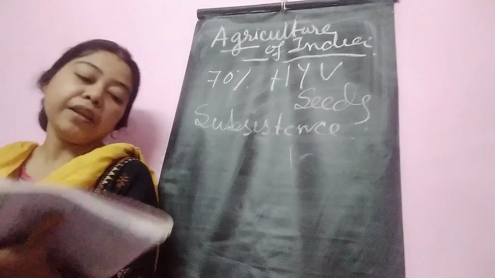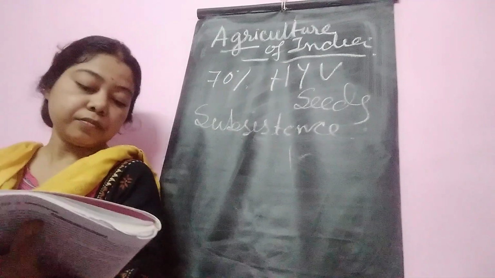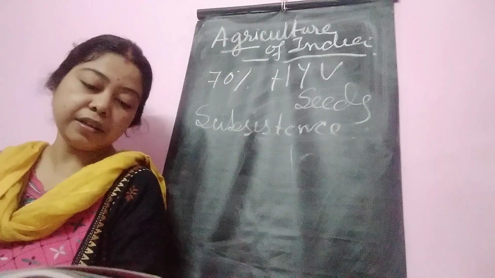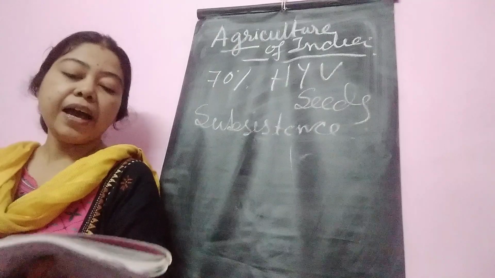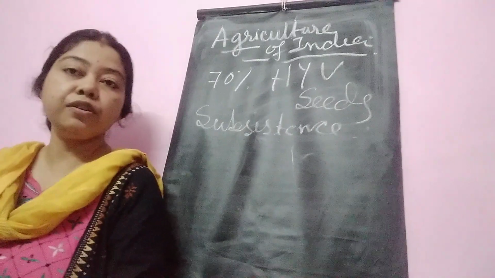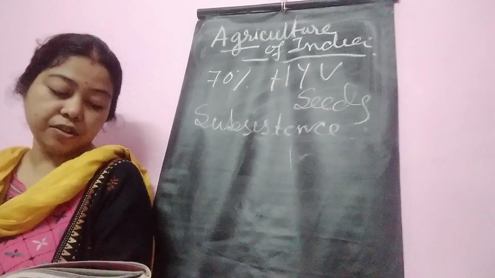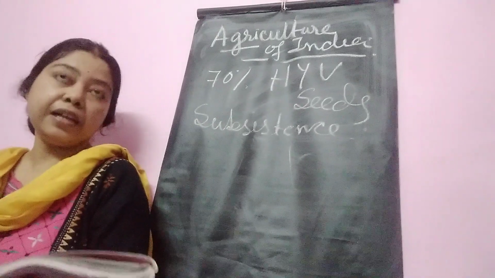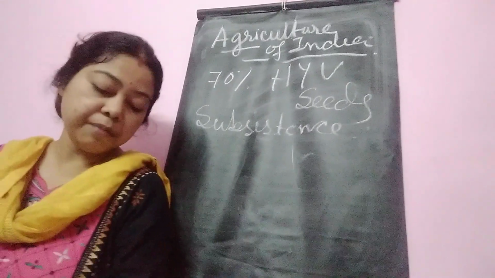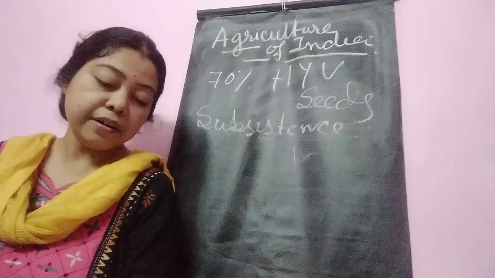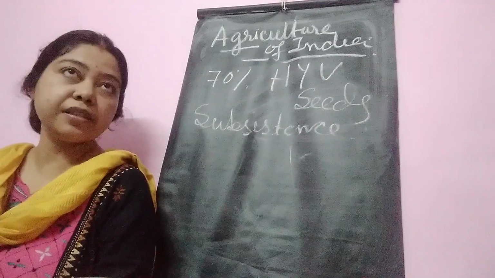Next, sugarcane. Cultivation is mainly practiced in Uttar Pradesh, Punjab, Bihar, Maharashtra and Karnataka. Soil type is well drained loamy alluvial soil, annual rainfall 100 to 150 centimeter, temperature 25 to 30 degrees Celsius. Now jute. It is mainly cultivated in West Bengal, Bihar and Orissa. Soil type is alluvium, clay and loamy soil, rainfall 150 to 200 centimeter, temperature 25 to 35 degrees Celsius.